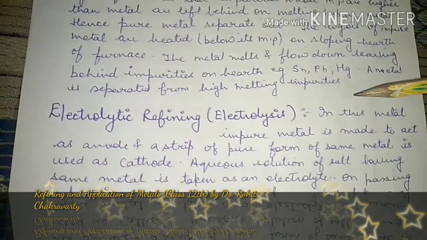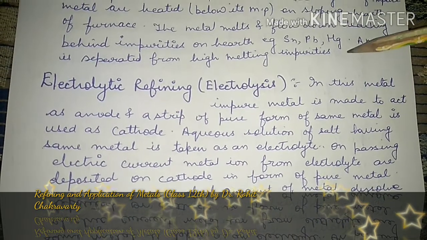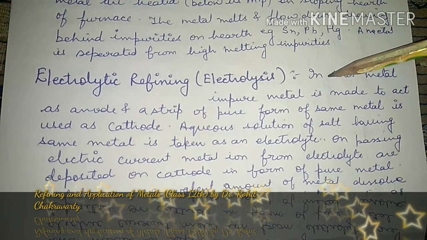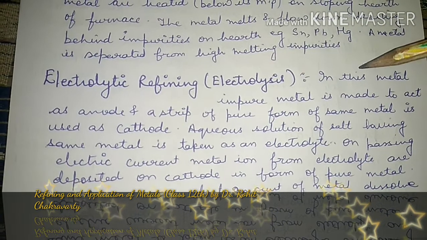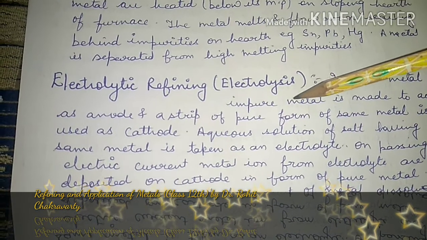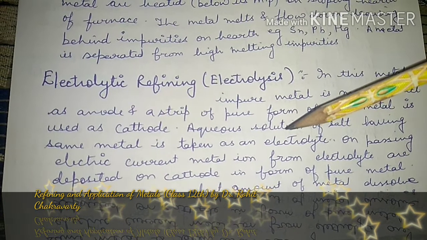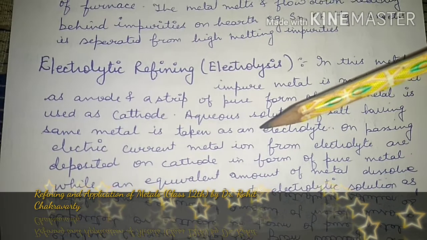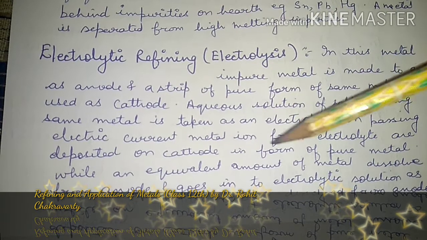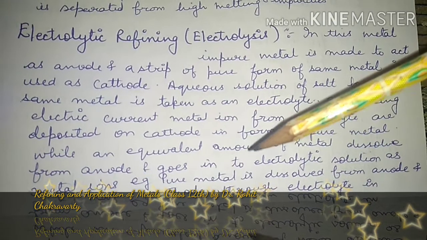Next one is your electrolytic refining. Already we have defined this process, so once again let me discuss. In this, impure metal is made to act as anode and a strip of pure metal of the same metal is used as a cathode. On cathode we will get the pure metal, however impurities get accumulated on your anode. An aqueous solution of a salt of the same metal is taken as an electrolyte. On passing electric current, metal ions from the electrolyte are deposited on cathode in the form of pure metal, while an equivalent amount of metal dissolves from anode and goes into the electrolytic solution.